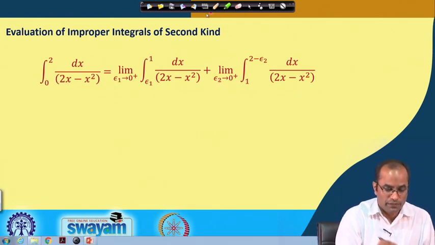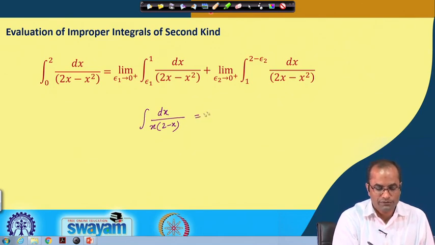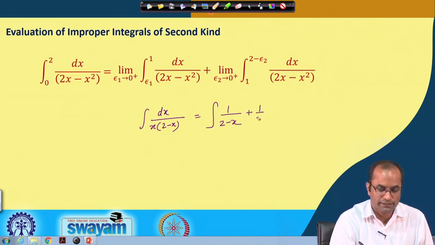So, let us look at this integral here. We have basically the integral dx over x times (2 minus x), which we can write down as 1 over (2 minus x), and then plus 1 over x.